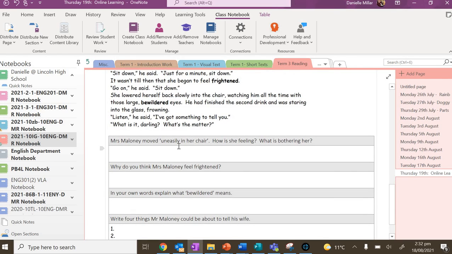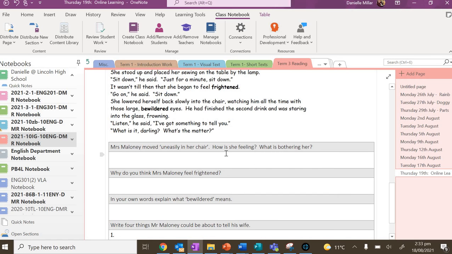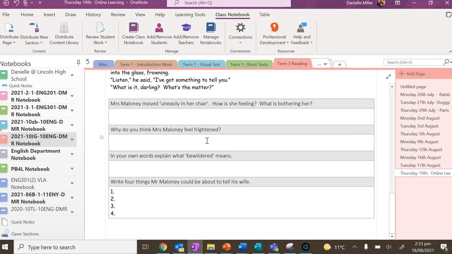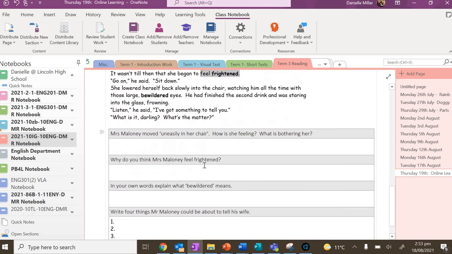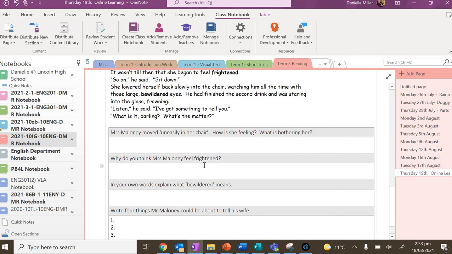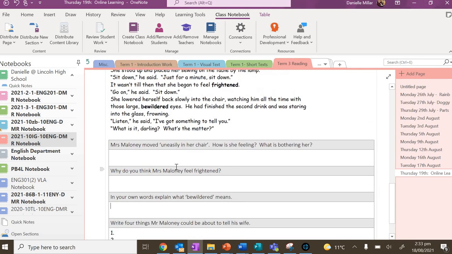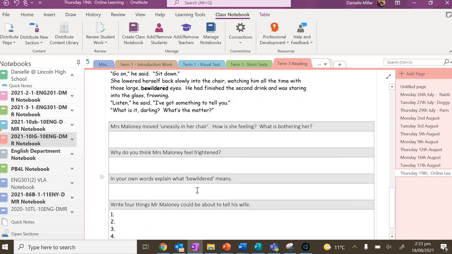You're going to think about how it talks about her moving uneasily in her chair, what that means and how she might be feeling. Then it says here that she's feeling frightened, so have a think about why she might be frightened. You need to read the whole extract to do that. Then have a look at what you think the word bewildered means. You might need to look that one up online or use Google.